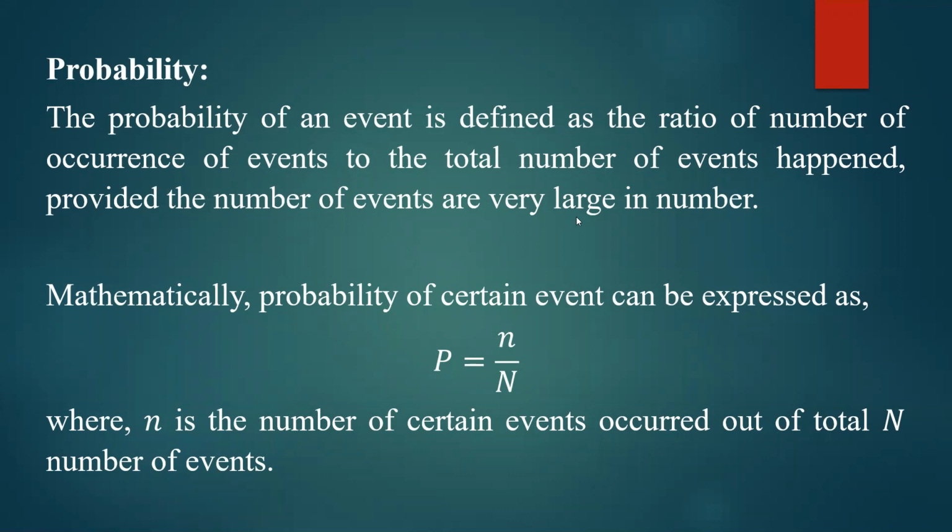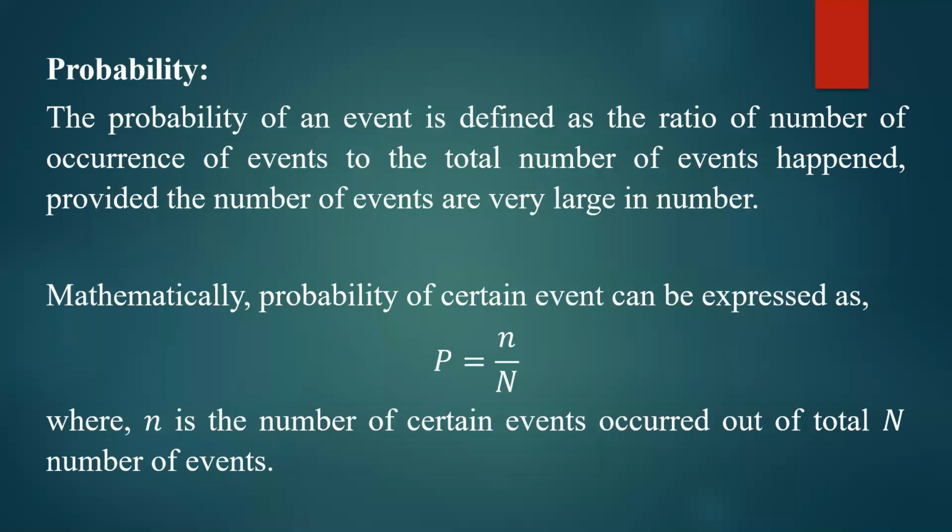Let us take the example of tossing a coin. Suppose we toss a coin 500 times. You may observe the head 250 or 255 times out of 500. So the probability of observing head is 255 by 500, which is nearly equal to half. If you take a very large number of such events, it will converge to half, or 50% probability.